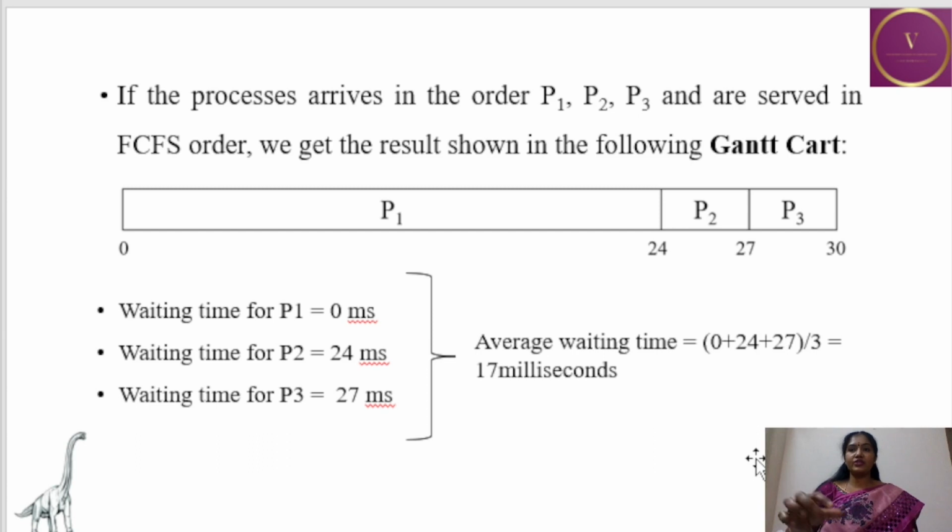So what will be the average waiting time? The waiting time of process P1 is 0 milliseconds because it came first, the waiting time for P2 is 24 milliseconds, and the waiting time of P3 is 27 milliseconds. So the average waiting time is thus 17 milliseconds, which is quite a big amount. That is why they say the average waiting time under the FCFS policy is often quite long. Let's see this in the next slide.